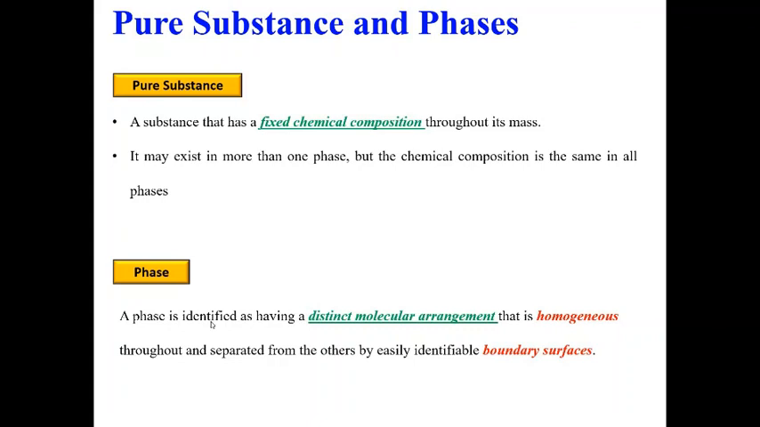A phase is identified as having a distinct molecular arrangement that is homogeneous. And two phases are generally separated by a well identifiable boundary surface. So we look into this boundary surface, and these are the two keywords, homogeneous and boundary surface, to define a phase. Now let us look at some examples.